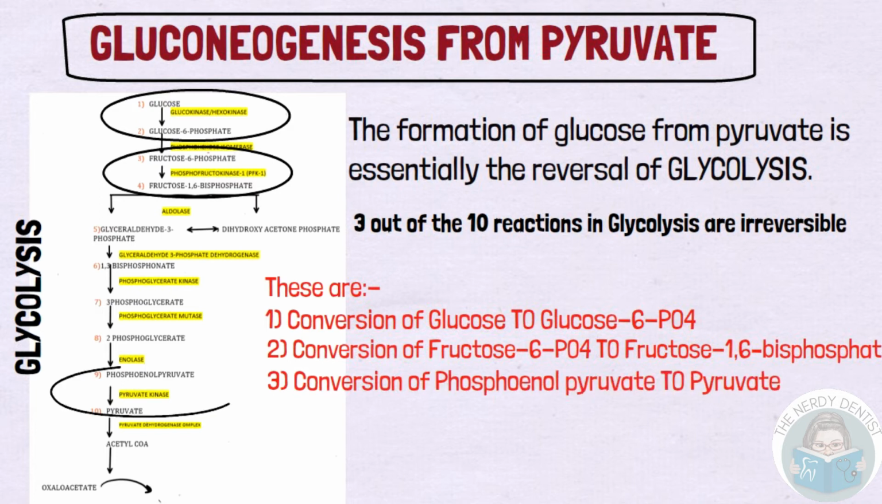Only at these 3 steps do we need new enzymes so that हमारा substrate बन जाए और वो cycle reverse में चले जाए. So basically in this video we are going to focus only on those 3 steps for the formation of glucose. The first step of gluconeogenesis is the conversion of pyruvate to phosphoenol pyruvate.